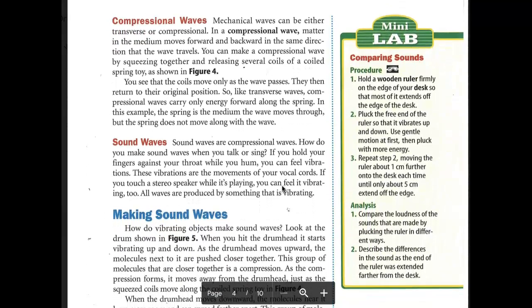Compressional waves. Mechanical waves can be either transverse or compressional. In a compressional wave, matter in the medium moves forward and backward in the same direction the wave travels. You can make a compressional wave by squeezing together and releasing several coils of a coiled spring toy. You see that the coils move only as the wave passes, then they return to their original position. So like transverse waves, compressional waves carry only energy forward along the spring. In this example, the spring is the medium the wave moves through, but the spring does not move along with the wave.